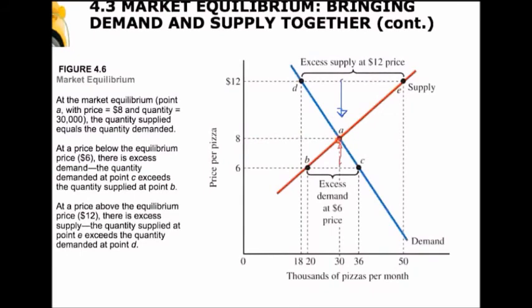This is what we call equilibrium. It's the only price where there's no pressure on prices to change. And the market goes there automatically. This becomes a very powerful concept when we try to analyze markets, analyze where markets are going to end up, and look at the effect of different shocks on markets.